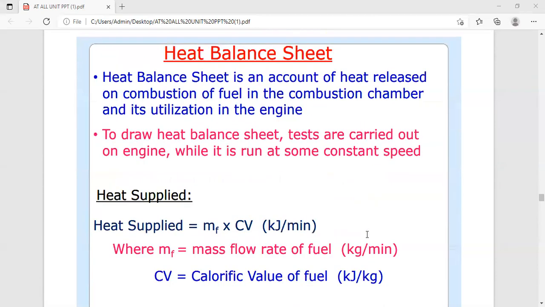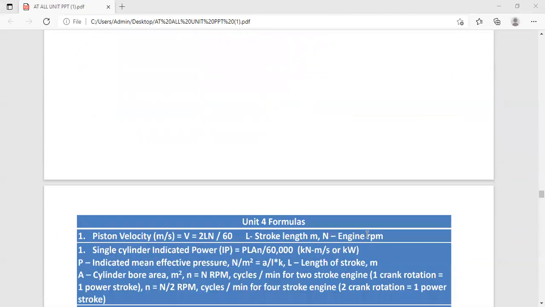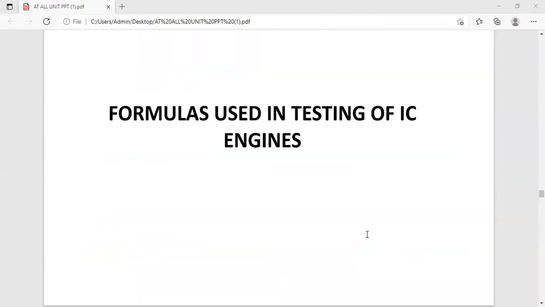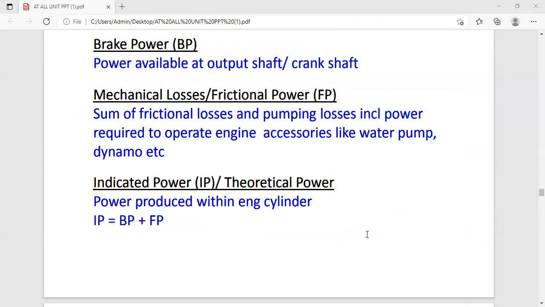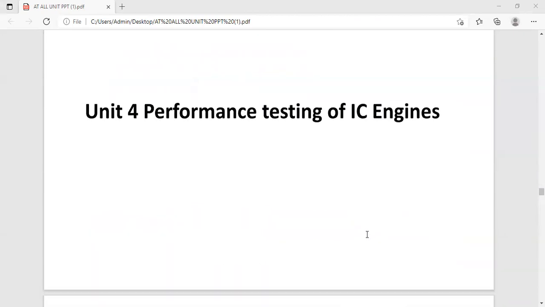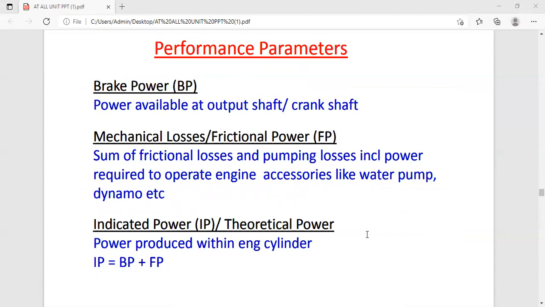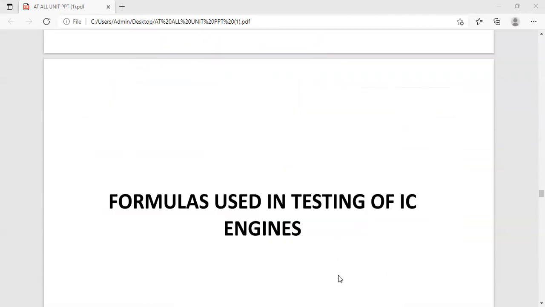In today's lecture, we have seen the various formulas related with IC engine testing. We have seen the performance parameters, in which we discussed the brake power, then mechanical loss or frictional power, then indicated power.